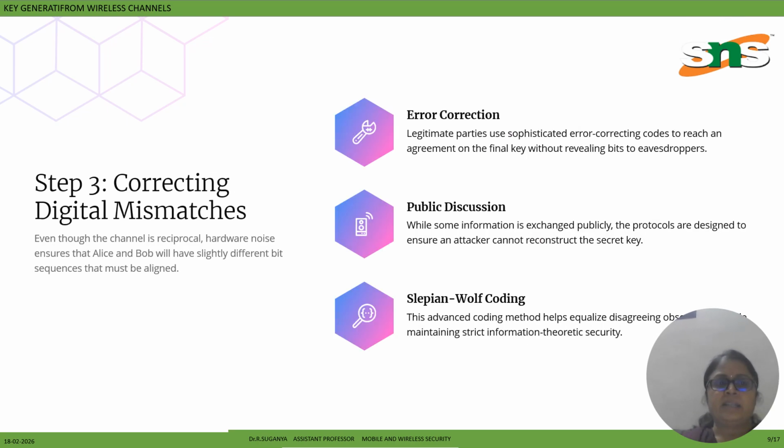Next is correcting the digital mismatches. Error correction is used to reach agreement on the final key without revealing any bits to eavesdroppers. Public discussion is about some information which is exchanged publicly, but the protocols are designed so an attacker cannot reconstruct the secret key from this public data. And Slepian-Wolf coding: this advanced coding method reconciles disagreeing observations. Okay, so these are the things.